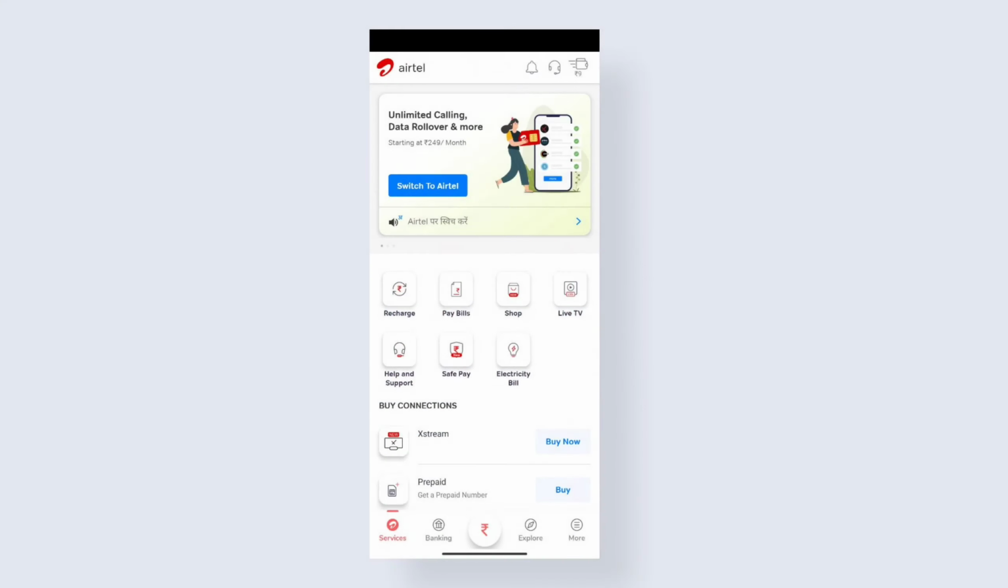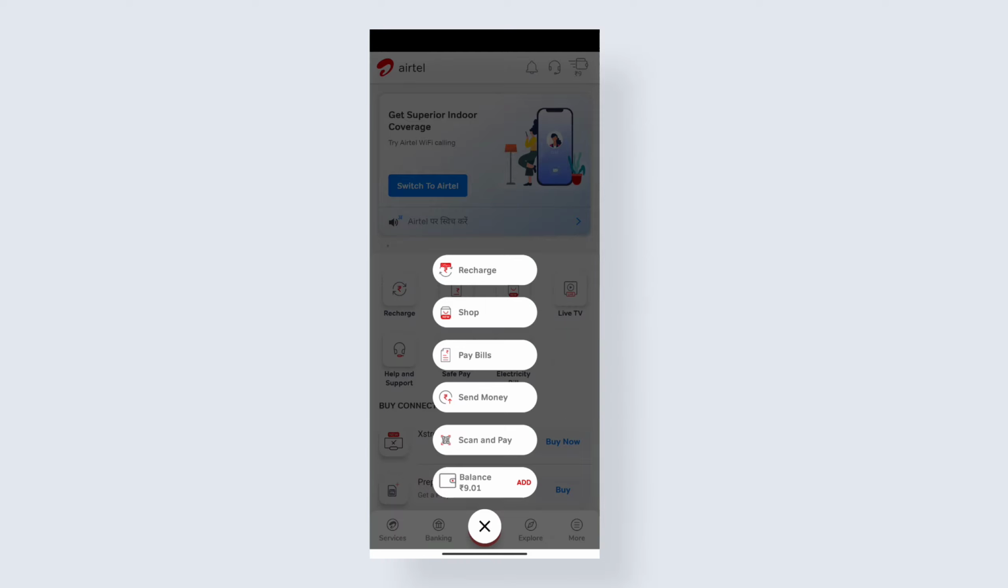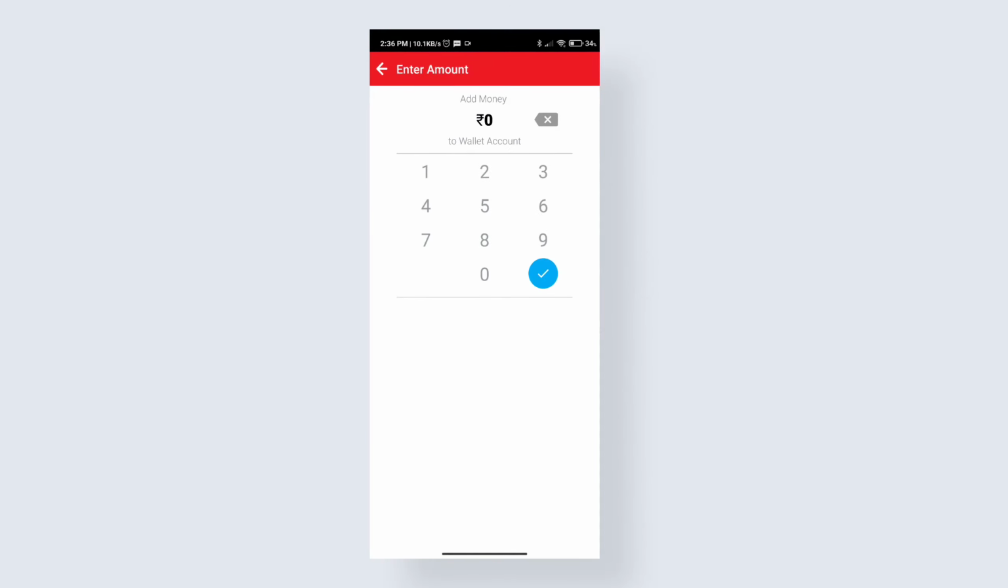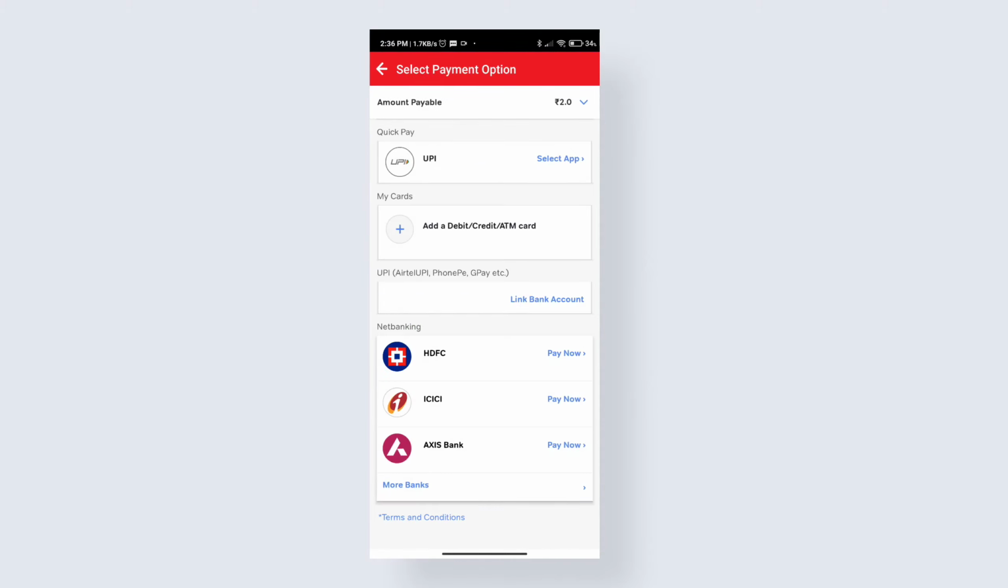To add an amount, click on the currency icon, click on add balance. Now just enter 2 rupees because it is the only amount that we require. Click on the tick button, and after that, using any payment method, you can add 2 rupees to your wallet